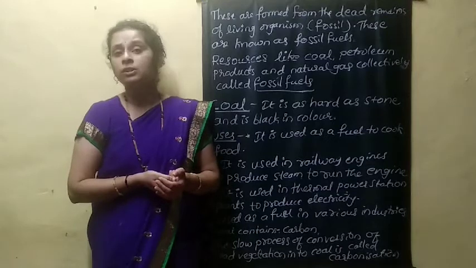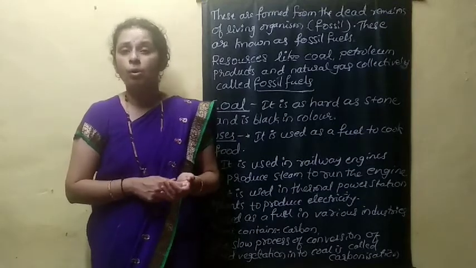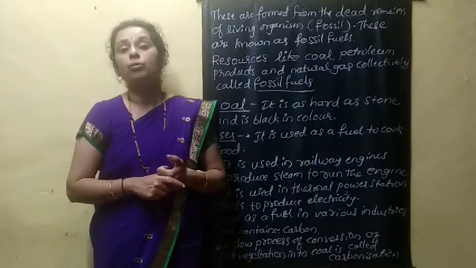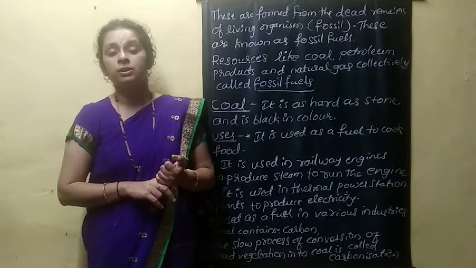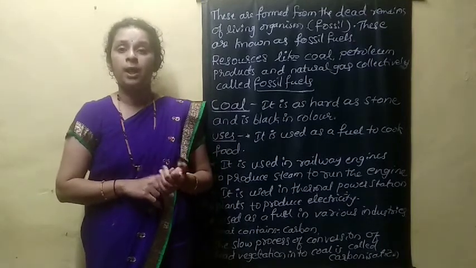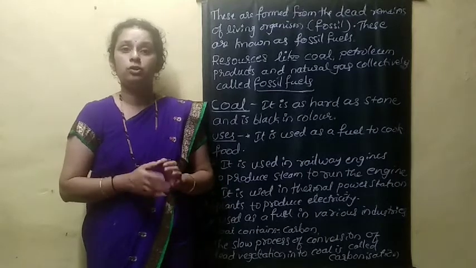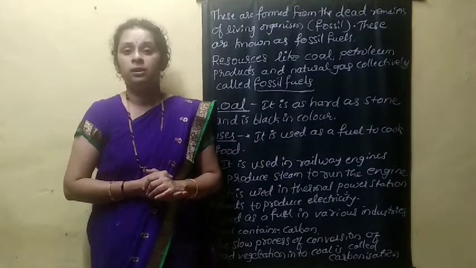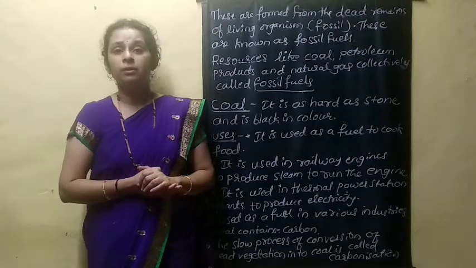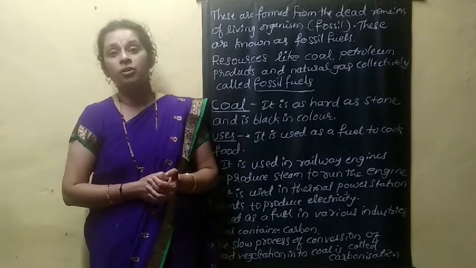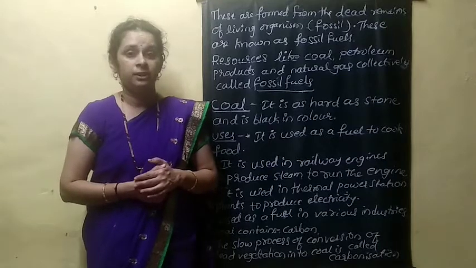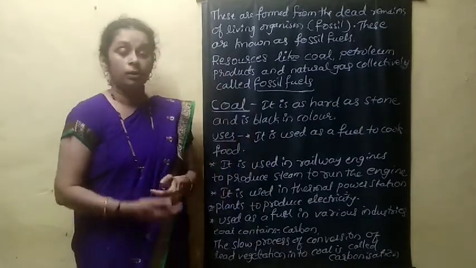By processing the coal we can get coke, coal tar and coal gas. When coal is burned in the presence of air, carbon dioxide gas is released. This is about coal.